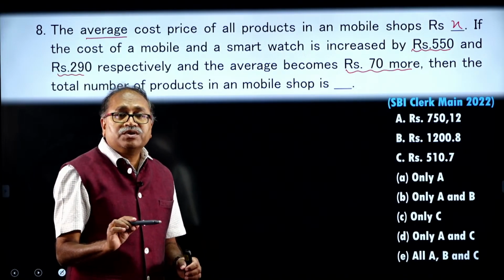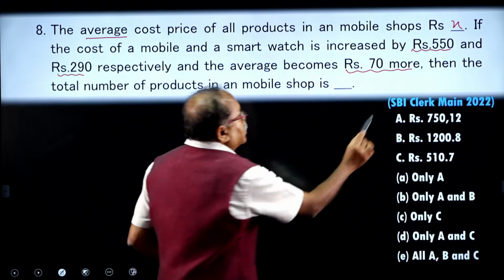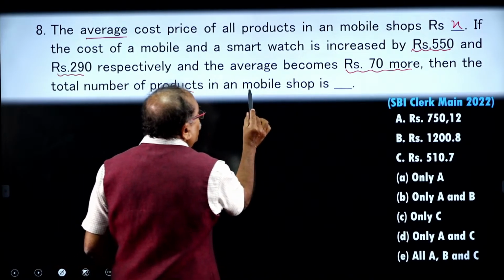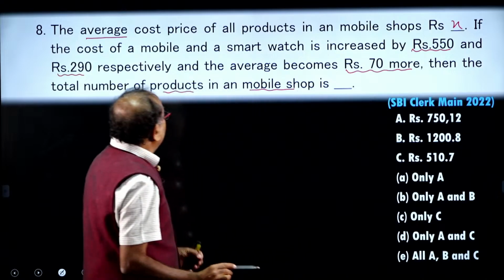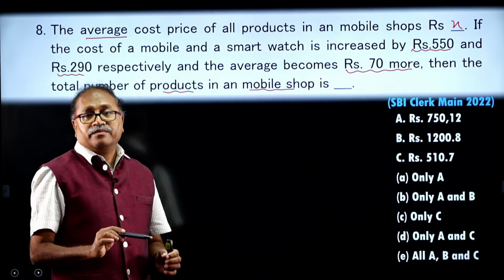It is a beautiful question and many a time questions like this were there in the exam. Then the total number of products in a mobile shop is.